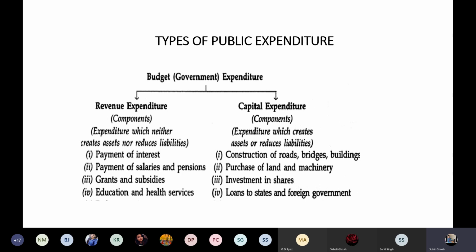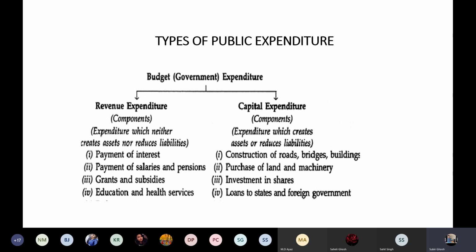It also includes salaries and some other things in which the government directly spends. But capital expenditure is a little different, where the government spends or expenditures are made on fixed assets.